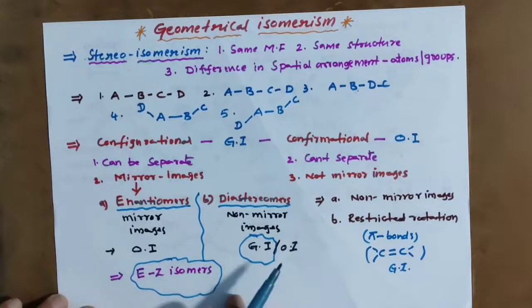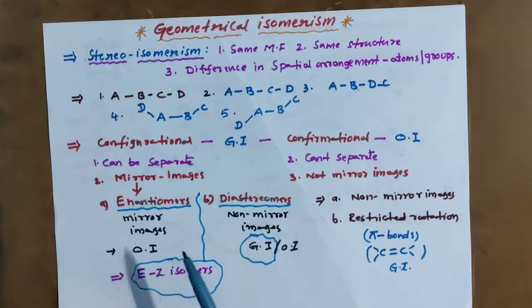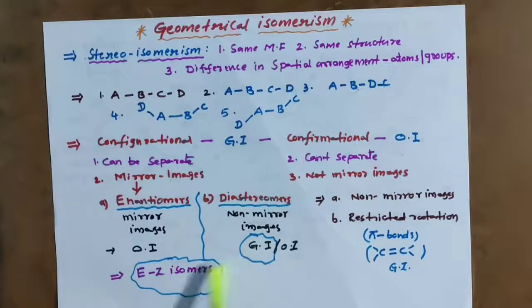EZ isomers are a special case of geometrical isomers. Remember this. In coming videos I will explain in detail enantiomers, diastereomers, EZ configuration, and so many other topics in stereoisomerism. And today we completed geometrical isomerism. Thank you very much.